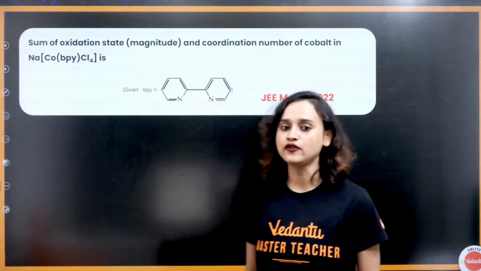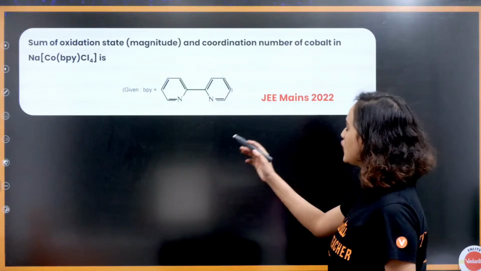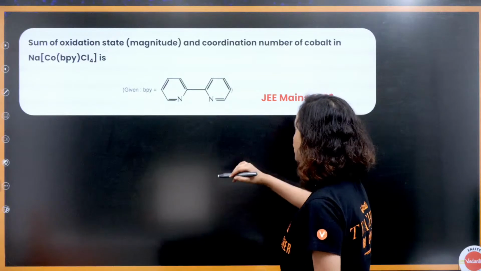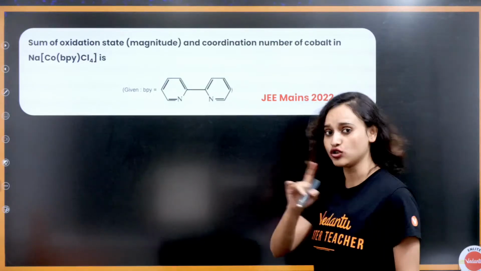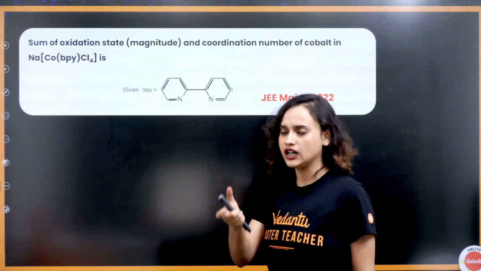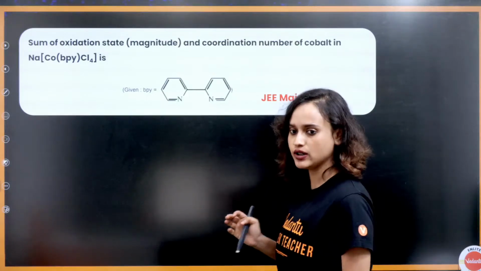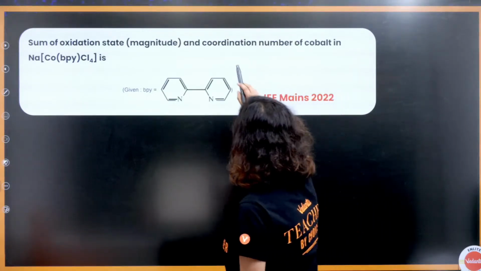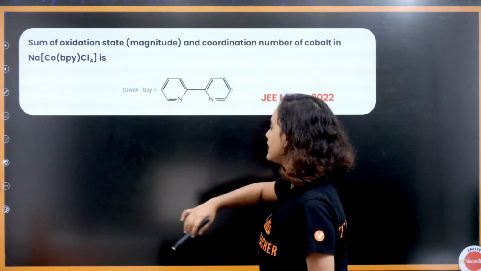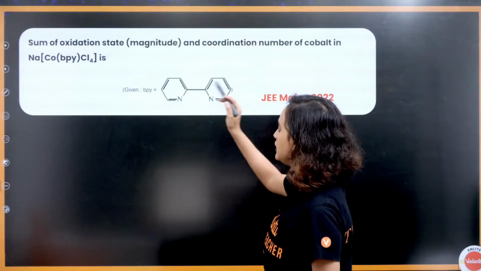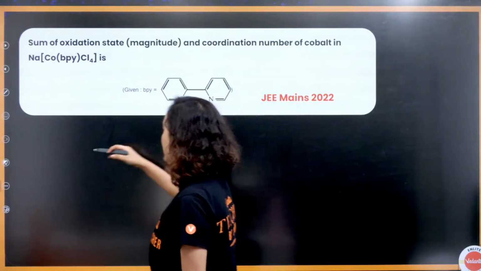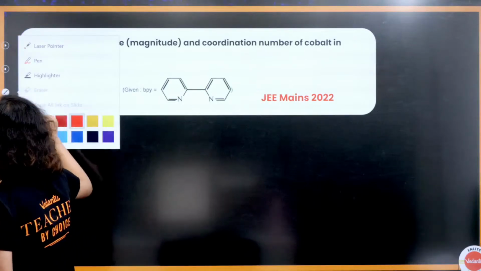Let's begin with our first question. The first question is the sum of oxidation state, that is magnitude. Just the magnitude. We are not going to count the negative sign or the positive sign, okay? And coordination number of cobalt in Na[Co(bpy)Cl4]. bpy is what? Bipyridine. Yes, bipyridine.